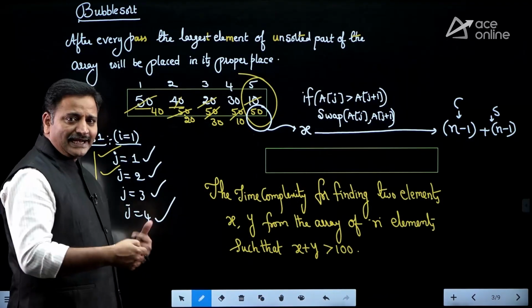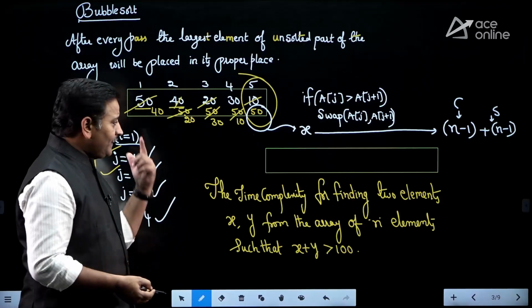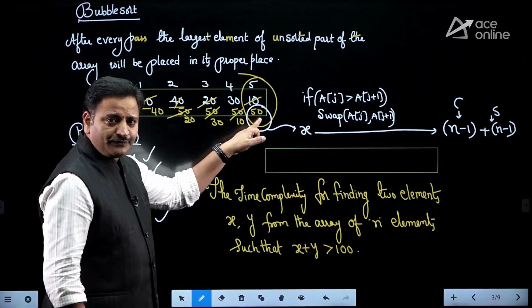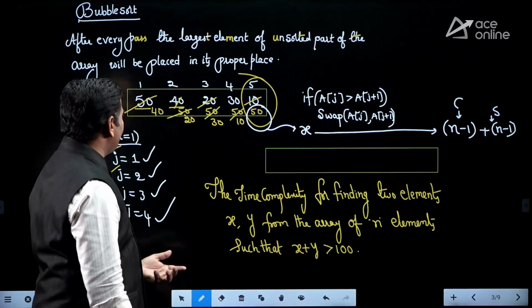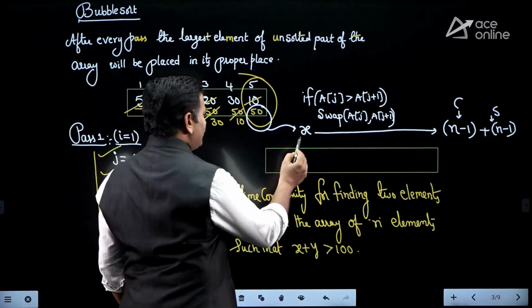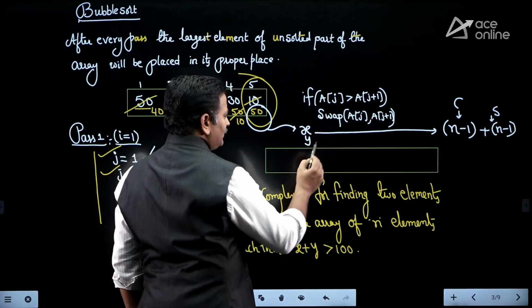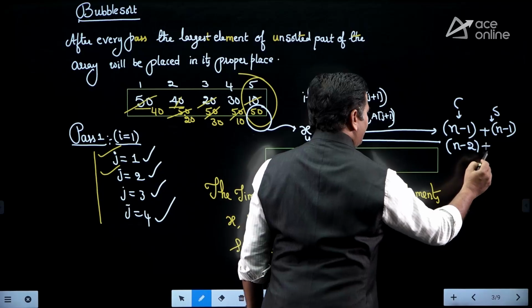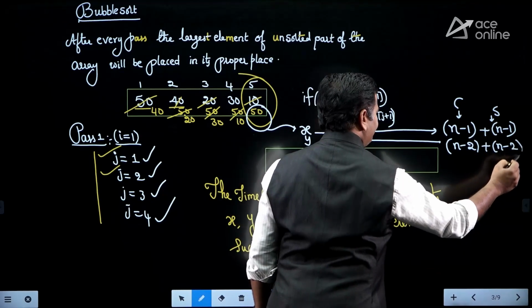Afterwards, friends, go to the second pass. When you apply the second pass, you will get the second largest element. The first largest element is 50. What about the second largest element? The second largest element is 40. You can call it y. So y requires n minus 2 comparisons and n minus 2 swappings.